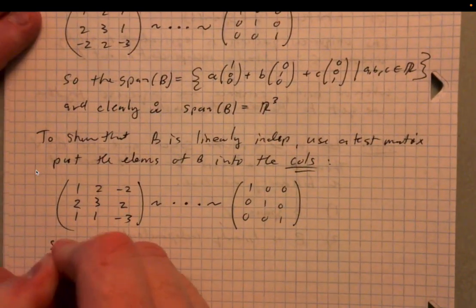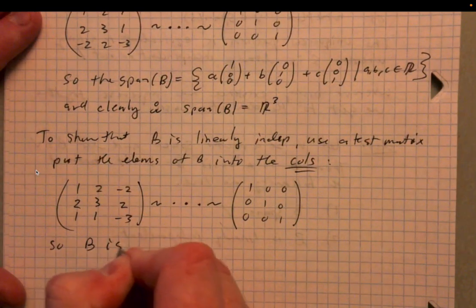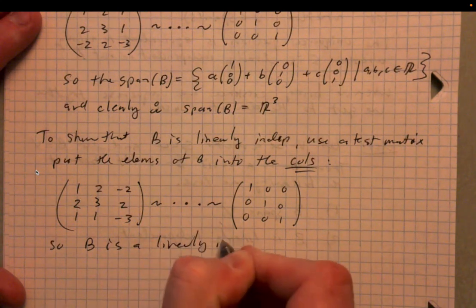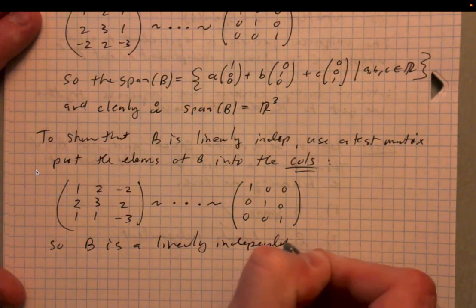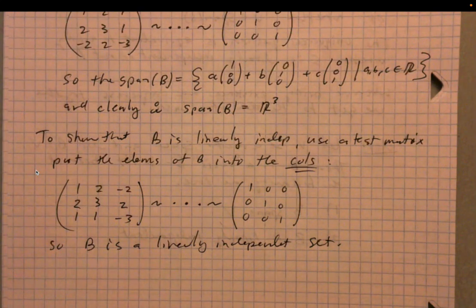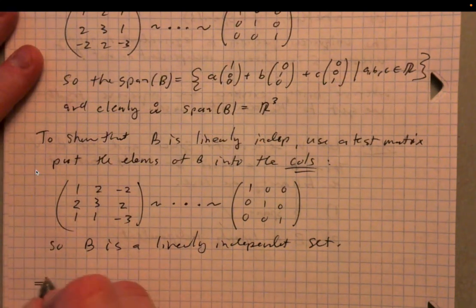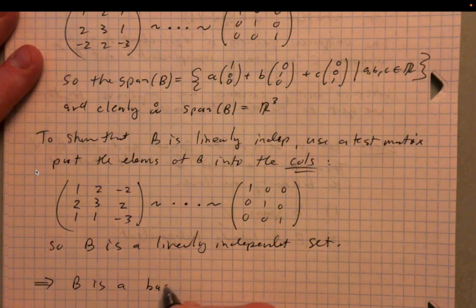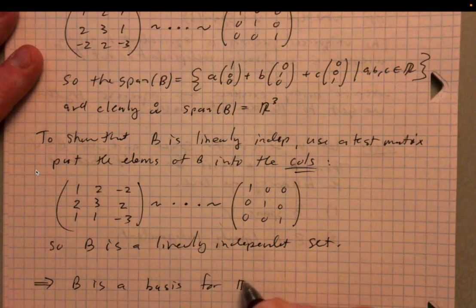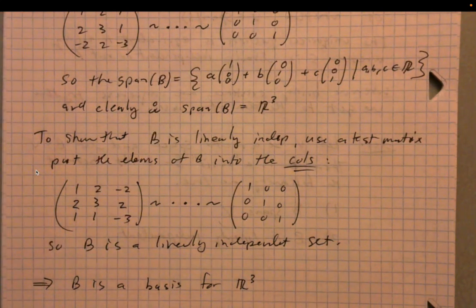And so B is a linearly independent set. That, combined with the fact that it spans the vector space R3, means that it's a basis for R3. It spans R3 and it's linearly independent, so it's a basis for R3. By definition, that's the definition.